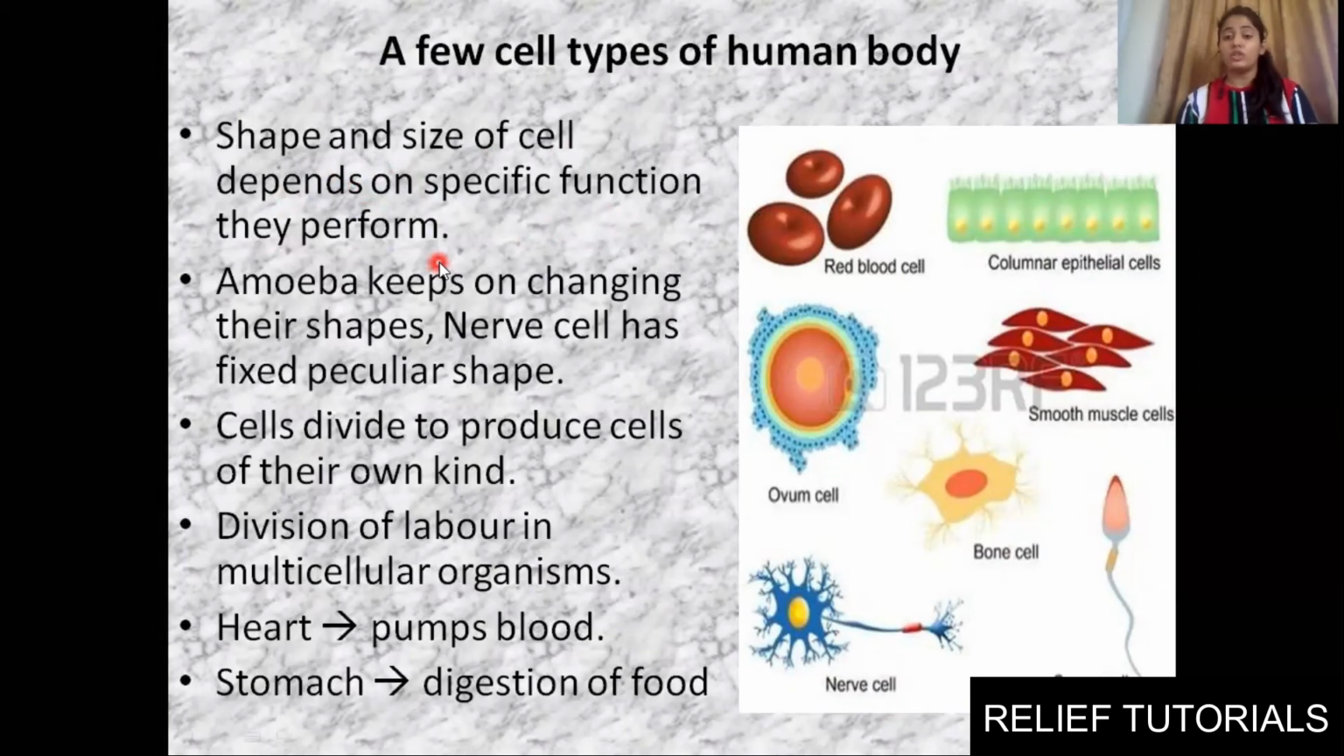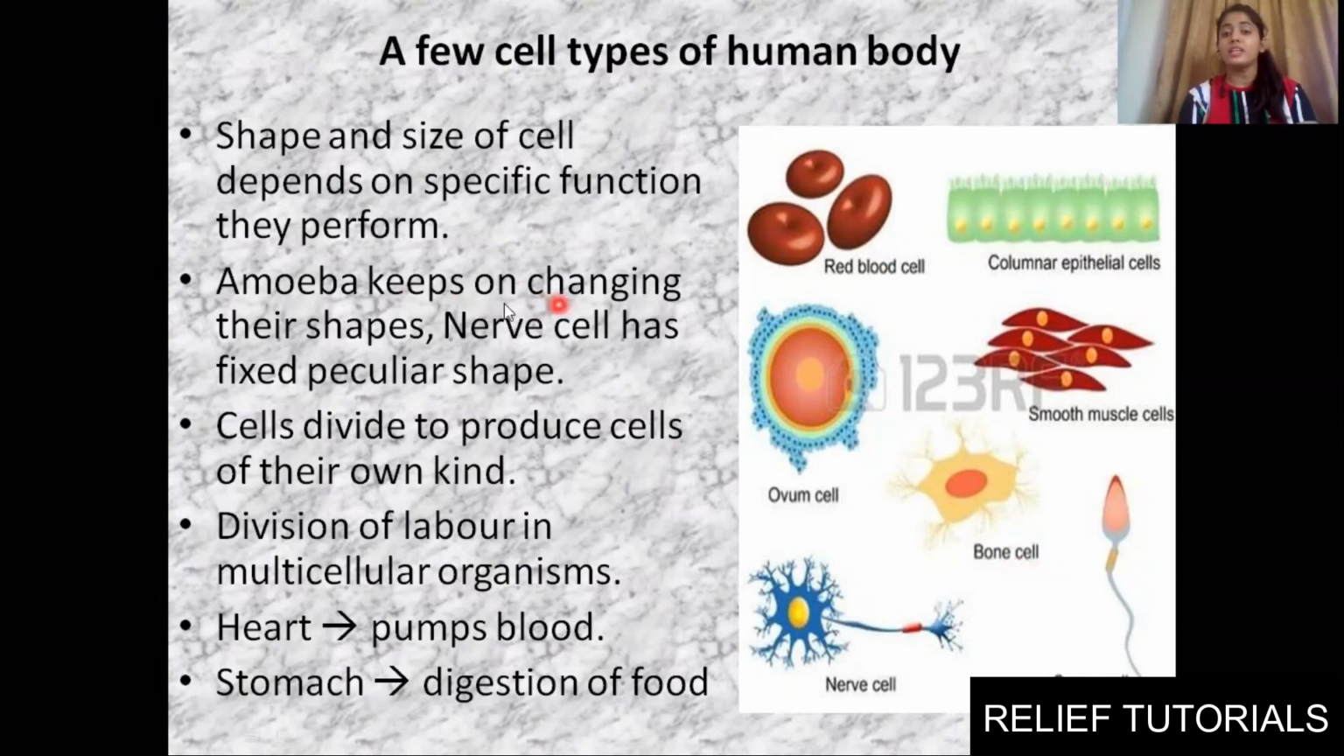Neurons, nerve cells, need to transmit signals from the brain to every part of our body, so they should have a longitudinal size. They should be long. You can see nerve cells are quite long, they have a good length. Red blood cells need to pass through our capillaries, so they are quite tiny. For contraction and relaxation of our muscles, we have smooth muscle cells. For fertilization, we have ovum and sperm cells, and bone cells. Clear?